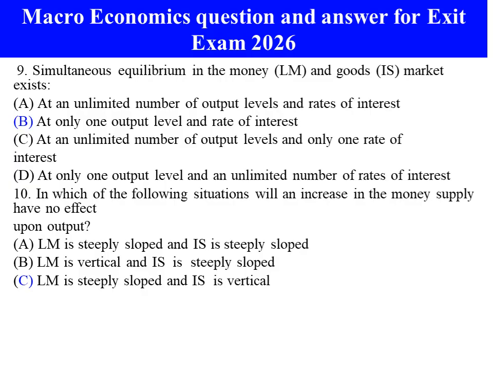C. Money market is steeply sloped and the goods market is vertical. D. LM is relatively flat as IS or product market. The answer is C. Money market is steeply sloped and goods market is vertical.